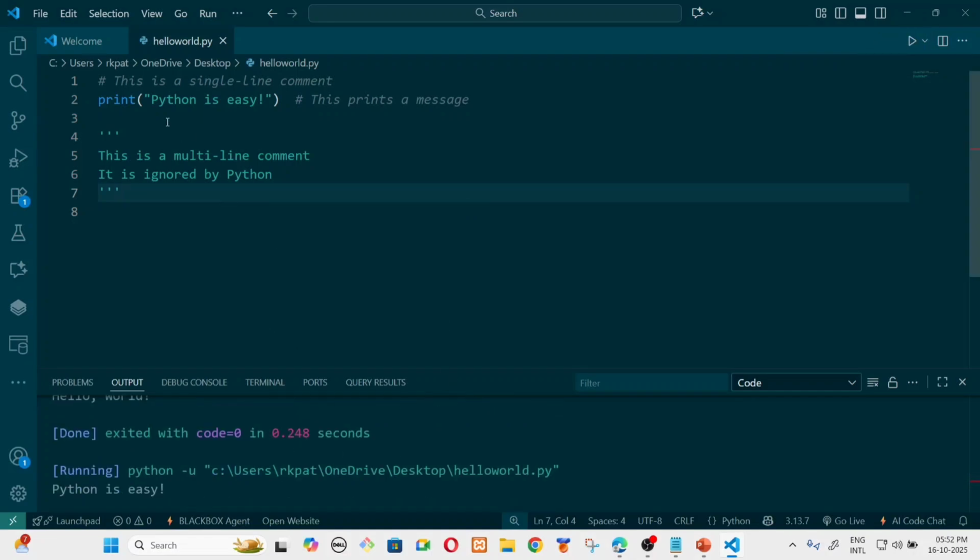Look here. Here so many things are written. This is a single line comment. This prints the message, but it only takes the code as print Python is easy, because the other things are inside comments. These are only notes for the developer's help, for further inquiries, so that a developer can understand why this is written here, why this code is here, for what purpose it is here. So this is a comment. You understand?